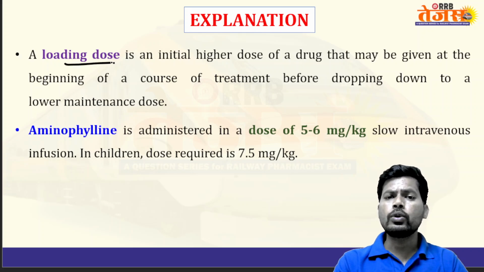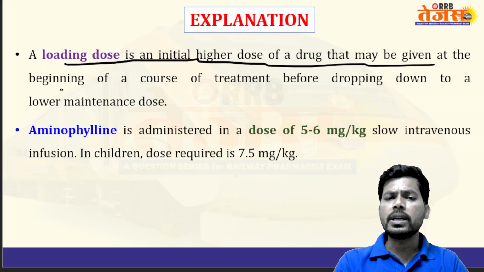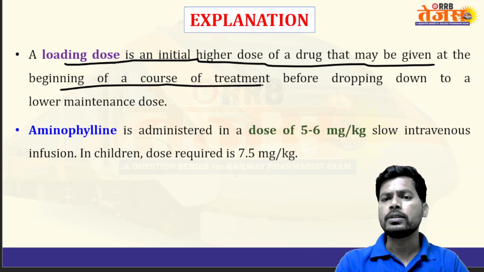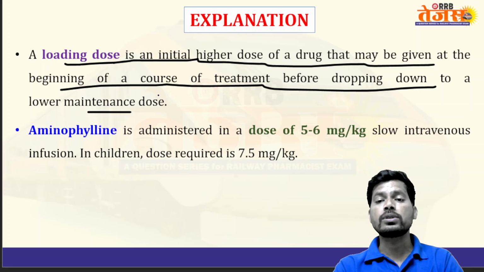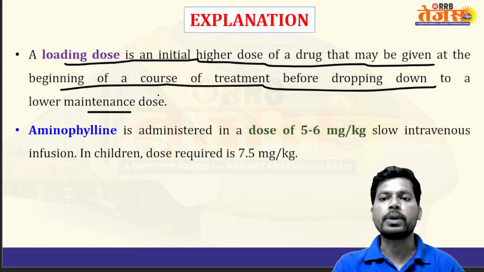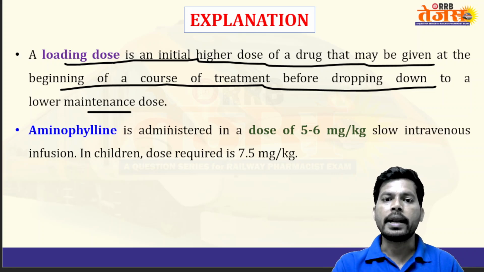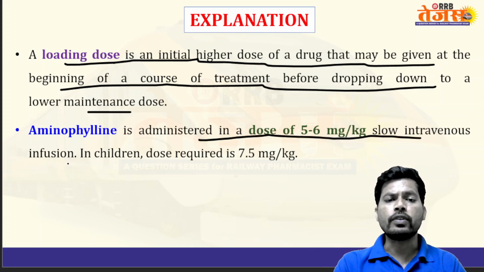The loading dose is an initial high dose of a drug given at the beginning of a course of treatment before dropping down to a lower maintenance dose. Aminophylline is administered in a dose of 5 to 6 mg per kg as a slow IV infusion.